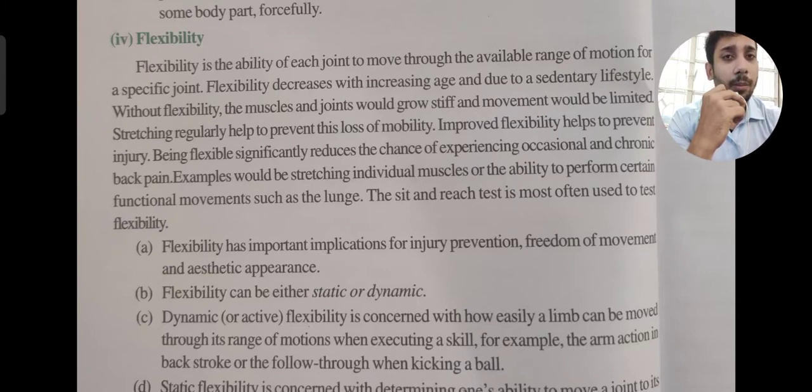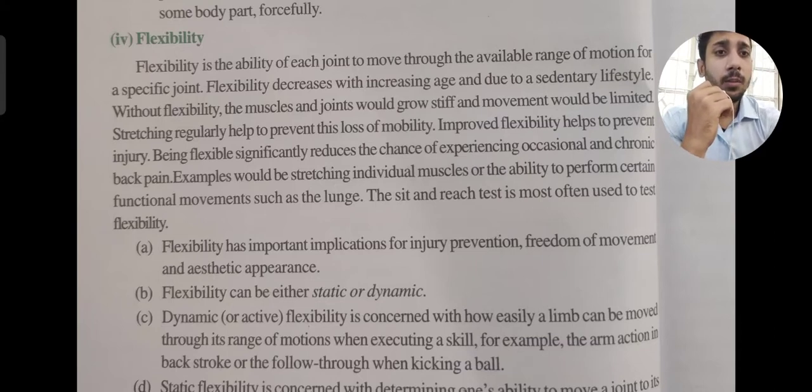You will be safe from injury because your body is flexible and can absorb it. The sit and reach test is most often used to test flexibility. Sit and reach means you sit and then try to touch your toes with your hands, making your body flexible.